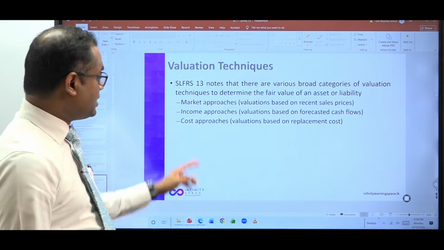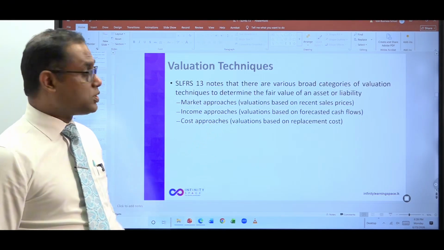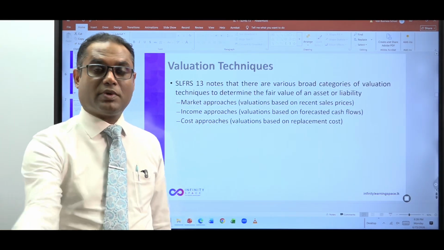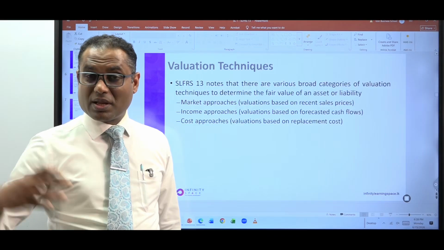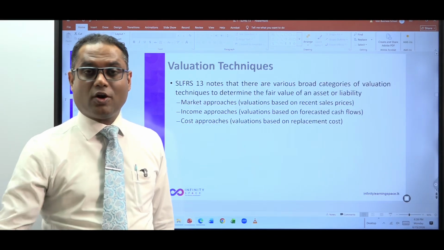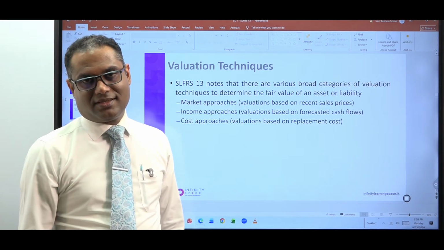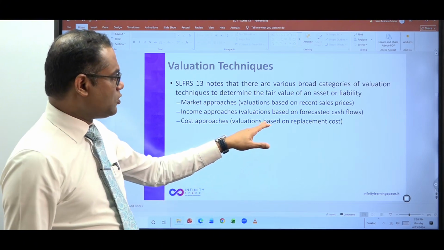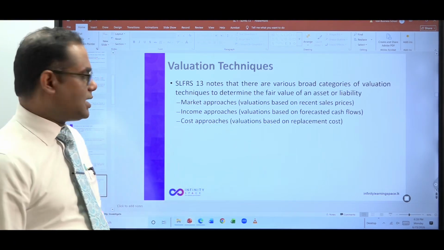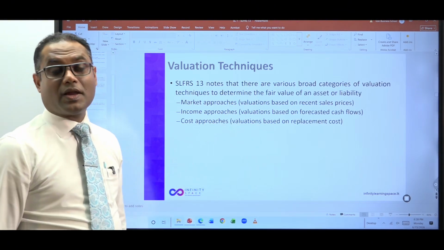Then the third approach is the cost approach. That is based on the replacement cost. For example, to replace a similar type of land, how much cost do I need to incur? That is the third approach, which is not in use in this particular example. So we have 3 valuation techniques.